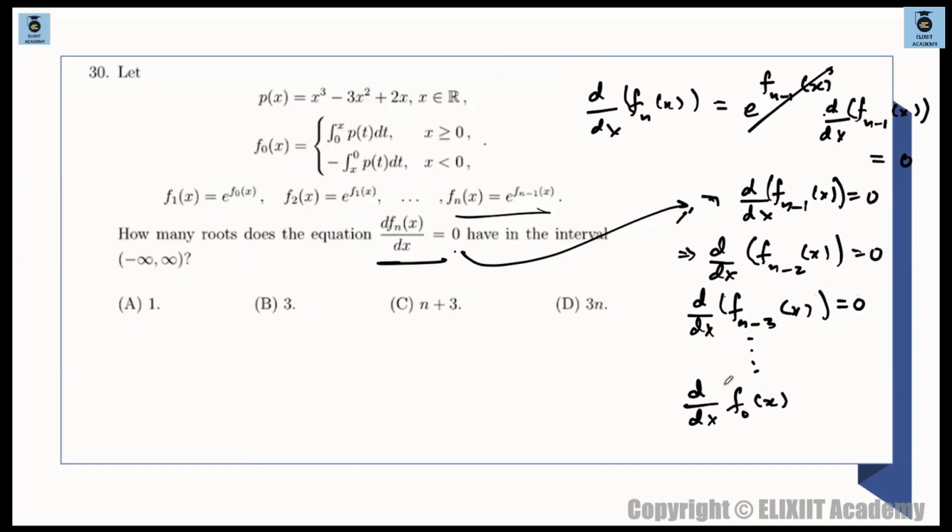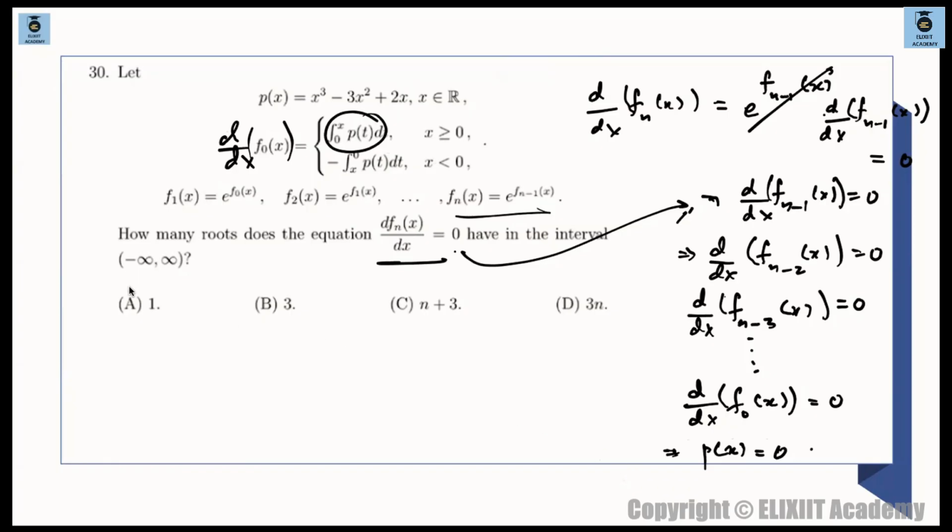कहाँ पे जाके रुकेगा? F naught x पे जाके रुकेगा. This is decreasing, right? Fn minus 1 and so on. So this will stop at d by dx of f naught x is equal to 0. मतलब ये क्या है? What is the meaning of this thing? d by dx of f naught is equal to 0. मतलब क्या है भाई? px is equal to 0. Yes or no? सोच के बोलना. px is equal to 0, हाँ या ना, क्योंकि यहाँ पे d by dx करोगे, both the cases are in terms of integration. Leibniz rule से you will get p of x, तो वो तो p of x ही होगा. So p of x is equal to 0.